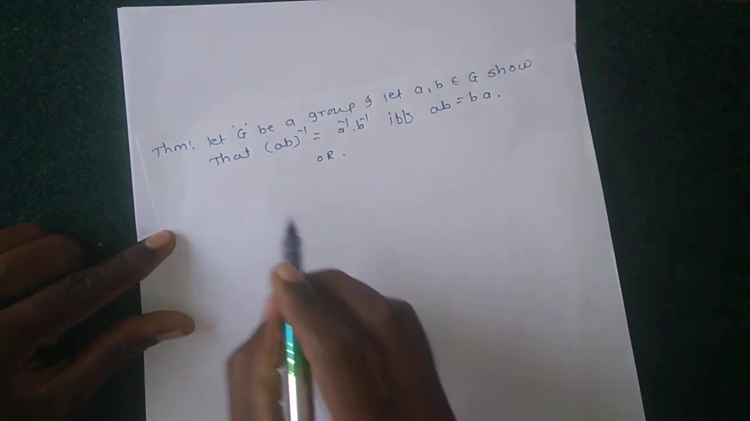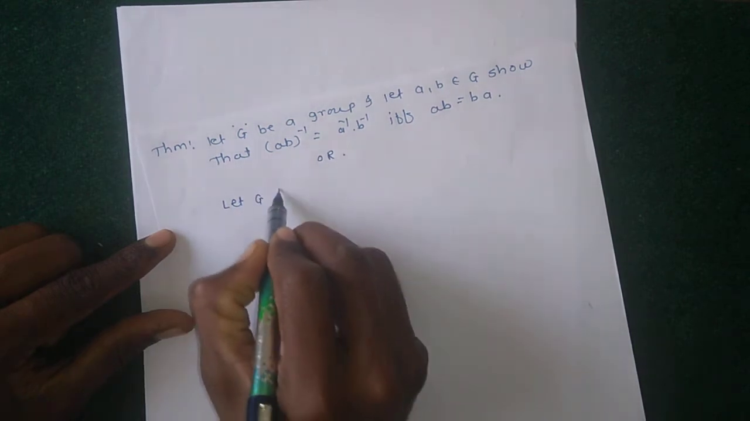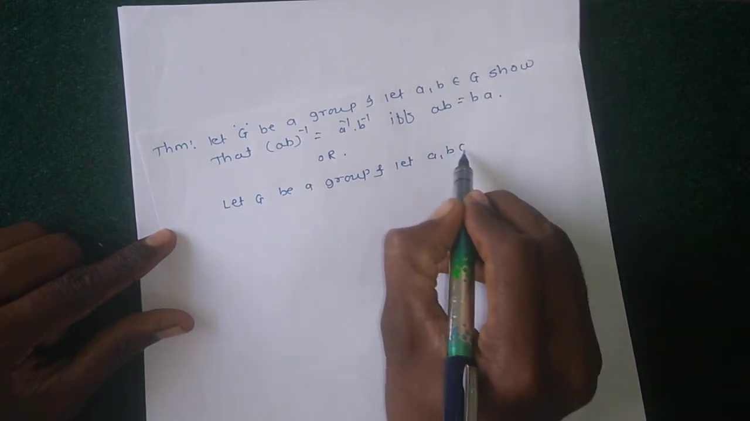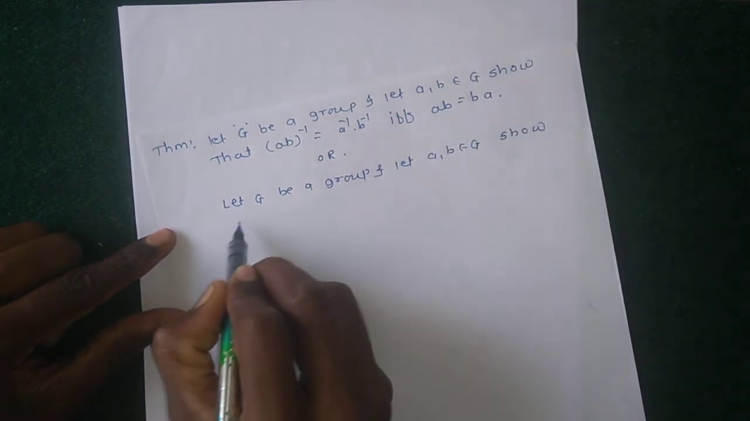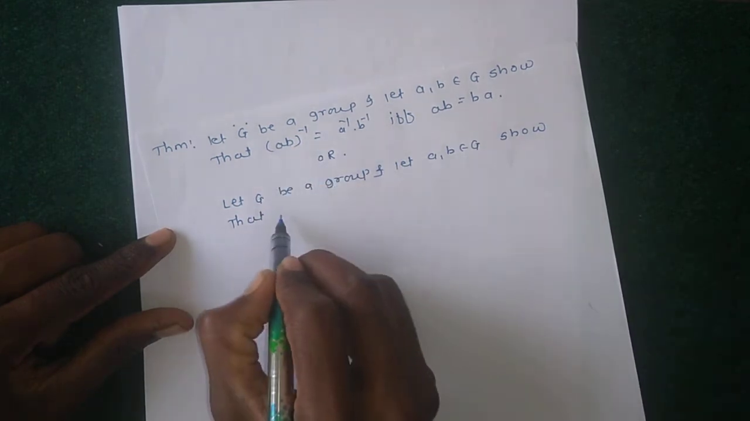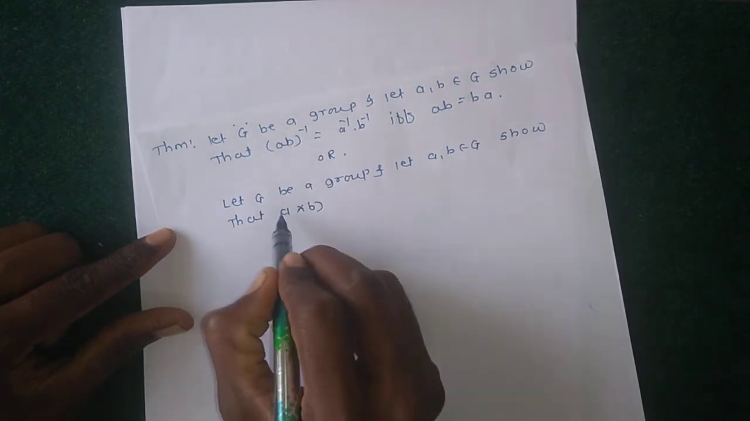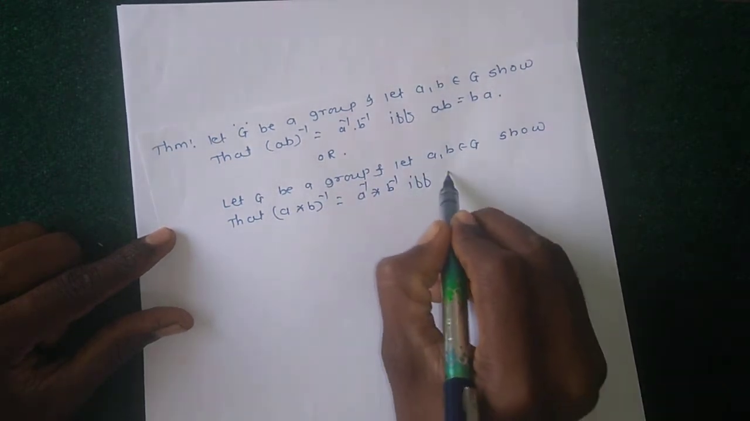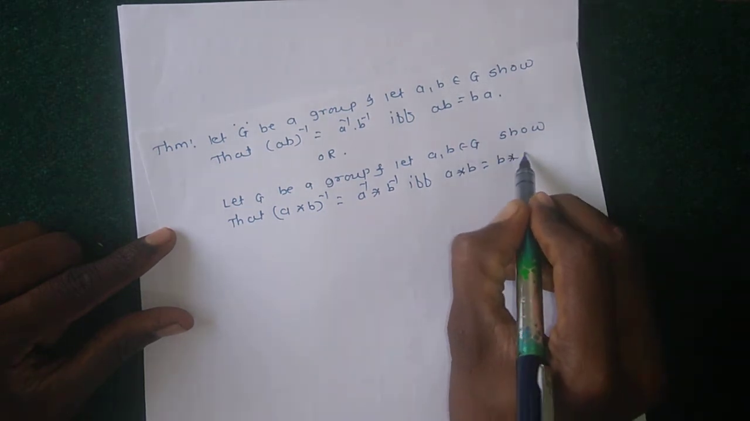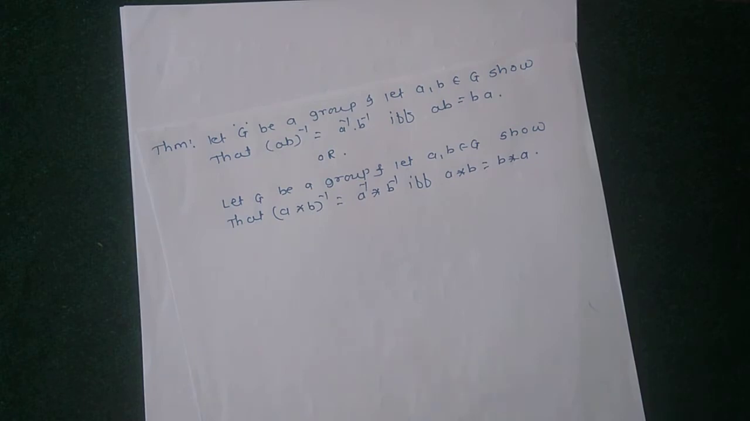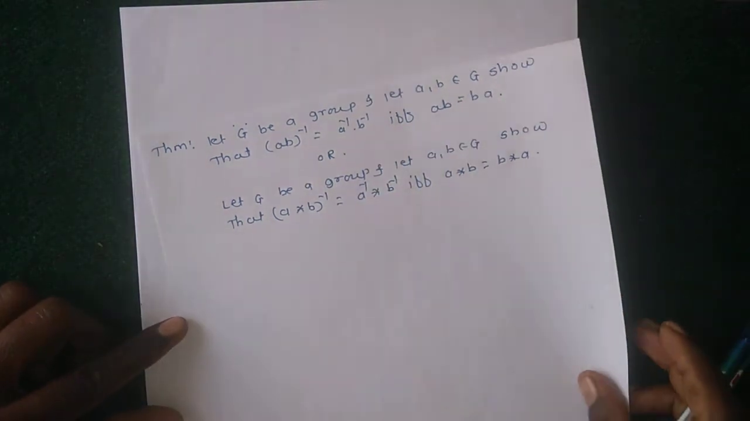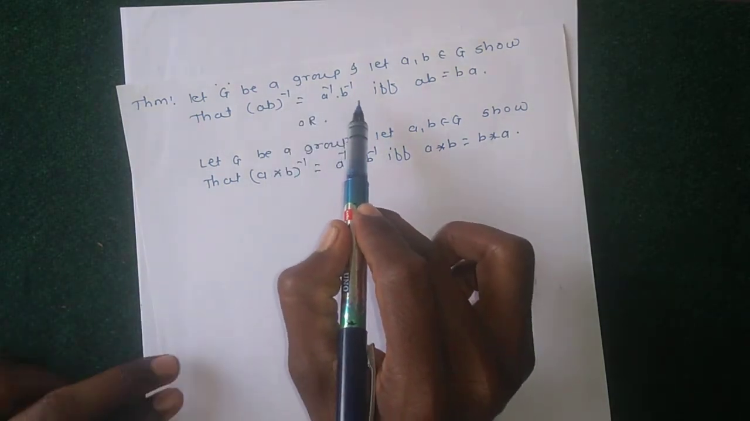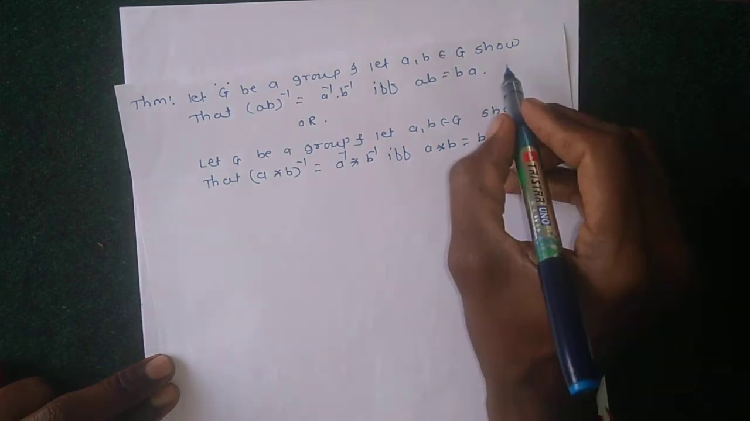Or this question can also be written in the form: let G be a group and let a, b belong to G. Show that, in the operation star, (a star b) inverse equals a inverse star b inverse if and only if a star b equals b star a. Here it is given that G is a group and any elements of this group satisfy this property.